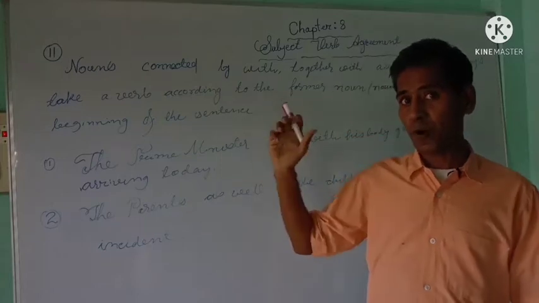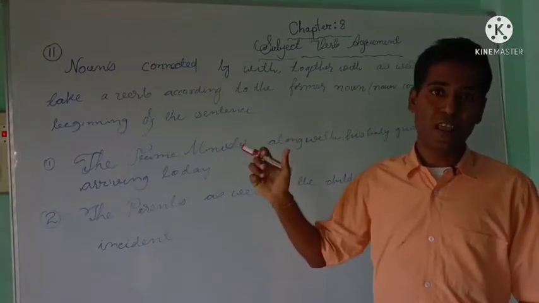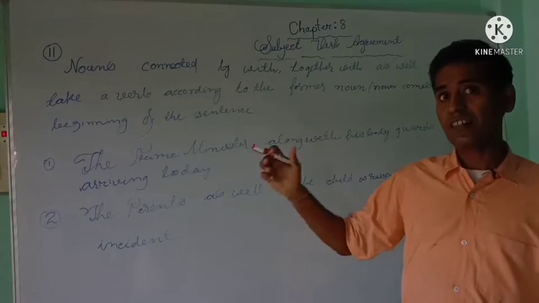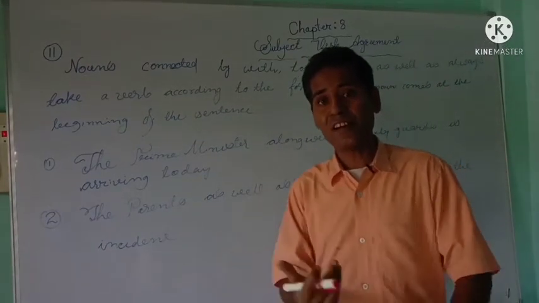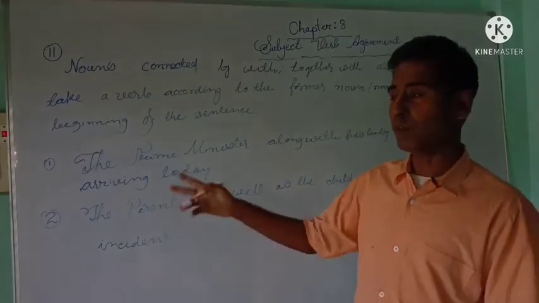That is what we call rule number 11. Now let us clear the concept. Let us illustrate the rule with the help of 2 examples.